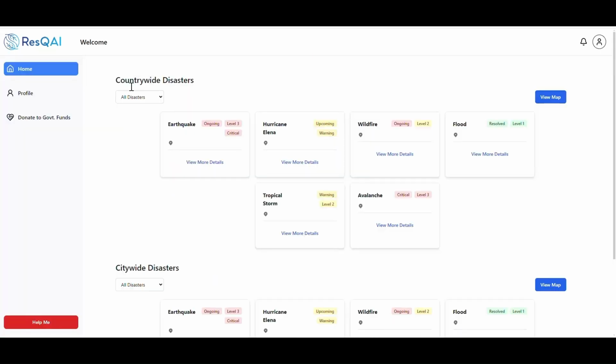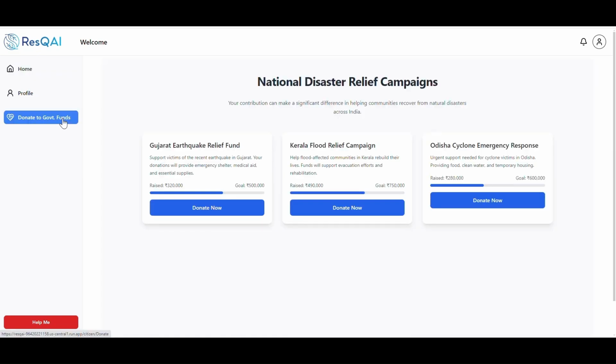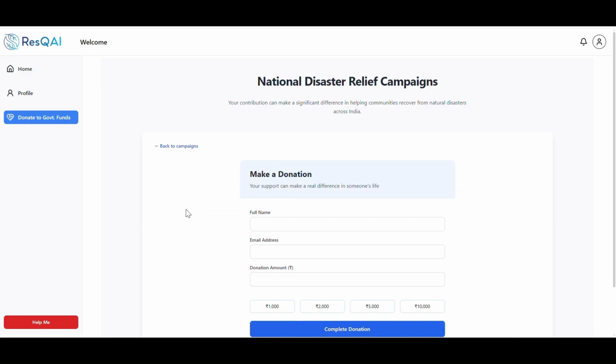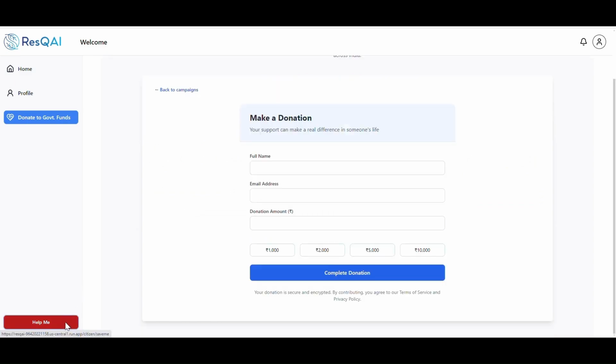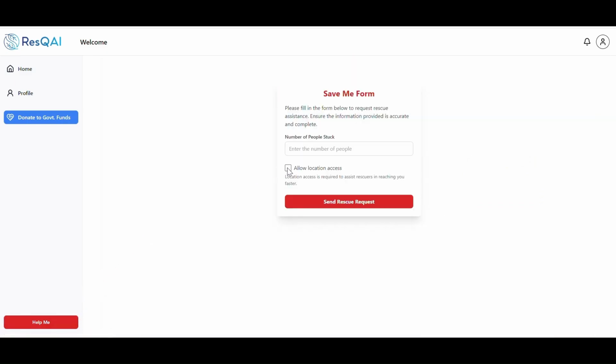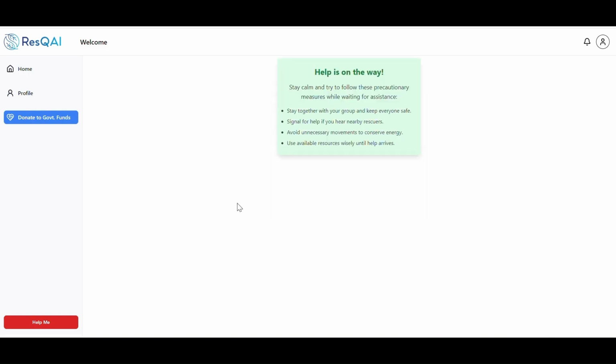Citizen dashboard. First, we have the donate feature, which ensures citizens can contribute to verified government relief funds based on Firebase hosting and integrated with Google Cloud Platform. Next, we have the Save Me feature. This feature enables citizens to send their geospatial location and number of people stuck with them. With the help of Vertex AI, the data is instantly analyzed and prioritized within the situation report.